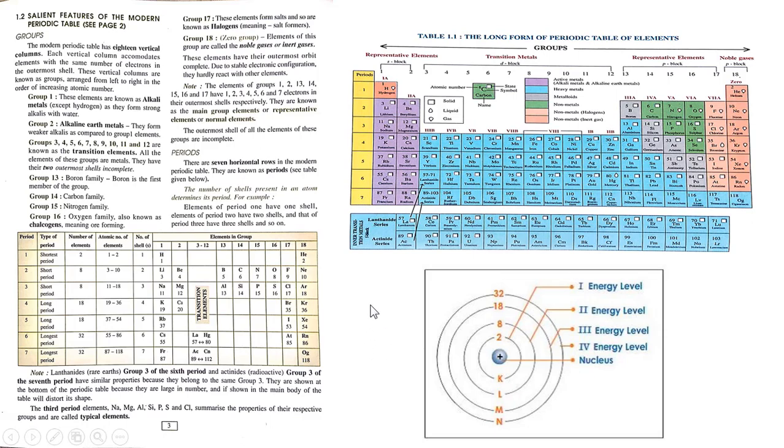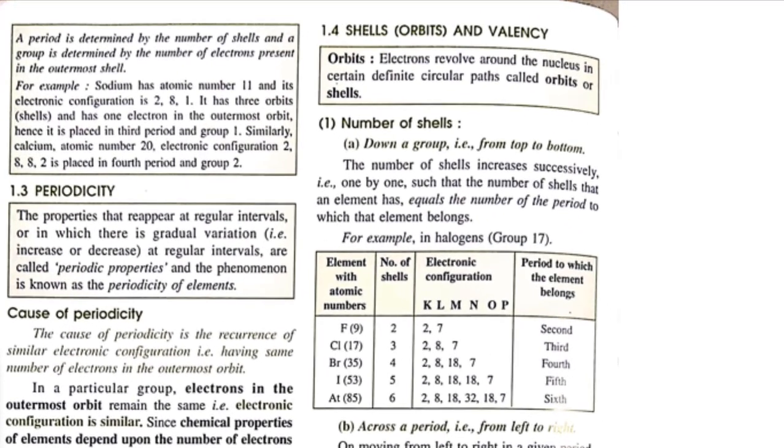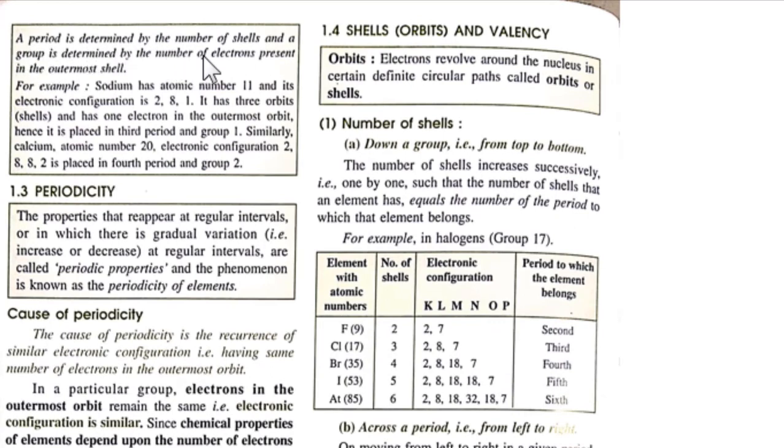Now how important is the knowledge of period and group of an element to us? See, a period is determined by the number of shells and a group is determined by the number of electrons present in the outermost shell. Let us take a very simple example that is given in your textbook, sodium. Sodium has got 11 electrons.